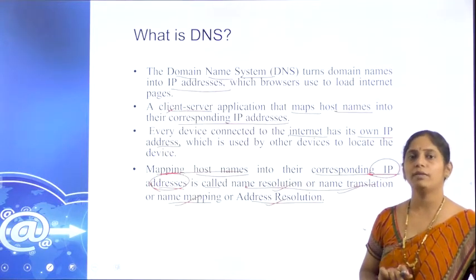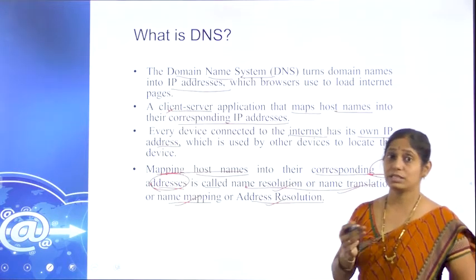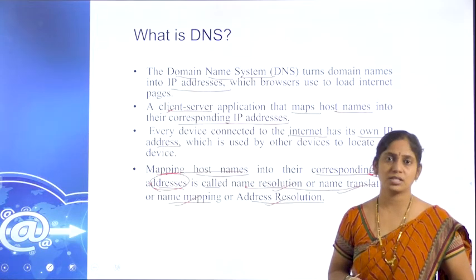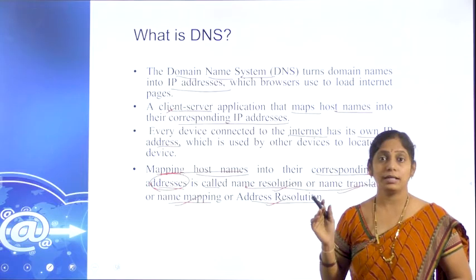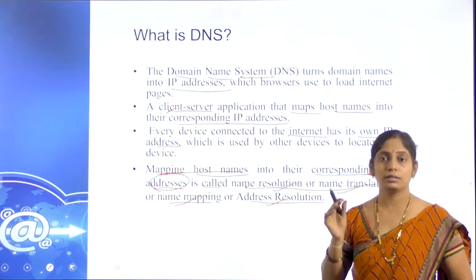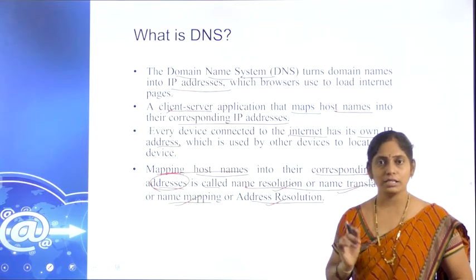Why we need to convert is because, as we remember the names, it is difficult for us to remember the IP address of each person. But from the system point of view, the network and the machine can be identified based on the IP address only.